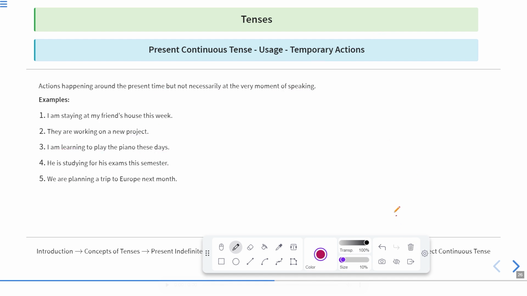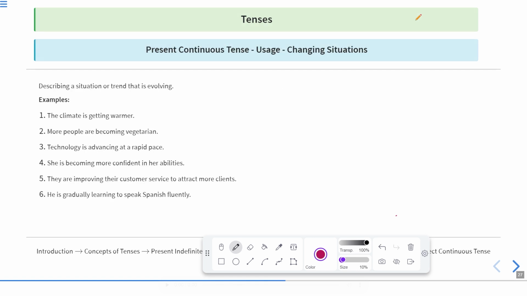Now, let us move to the next one. Present continuous tense is used for changing situations, describing a situation or trend that is evolving. If some trend is going on or changing continuously, that can also be shown in continuous tense. For example, the climate is getting warmer. Why so? Because every day or every year, the climate is getting warmer. So this is in progress.